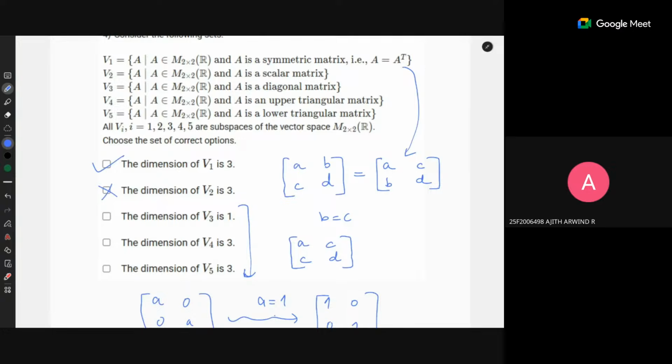For a diagonal matrix, only the diagonal elements are nonzero and the other elements are zero. So yes, you are correct. The intersection of upper triangular matrices and lower triangular matrices will be the diagonal matrix set, because a diagonal matrix is both upper triangular and lower triangular. Yes. Okay. Thank you.